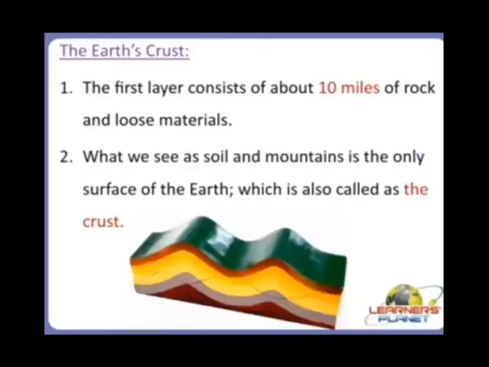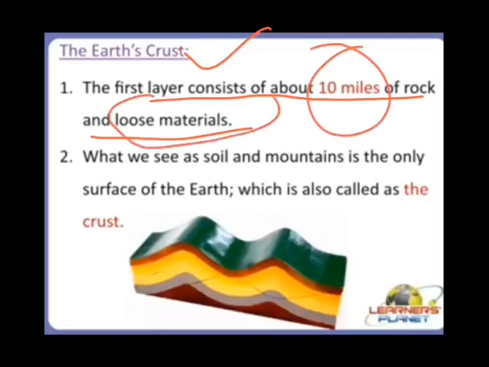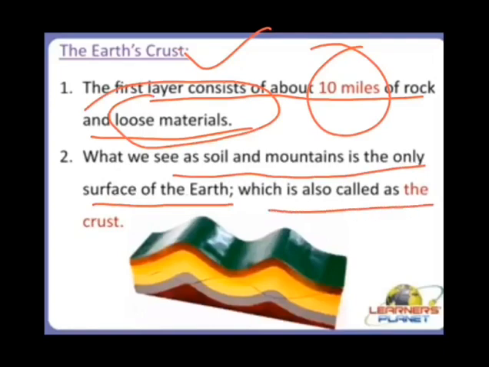So what is the earth crust? It is the first layer, and it consists of about 10 miles of rock and loose material. What we see as soil and mountain is the surface of the earth, which is also called the crust. It is the outermost layer of the earth and consists of about 10 miles of rocks and loose material. You can see here that the earth crust is very thick.